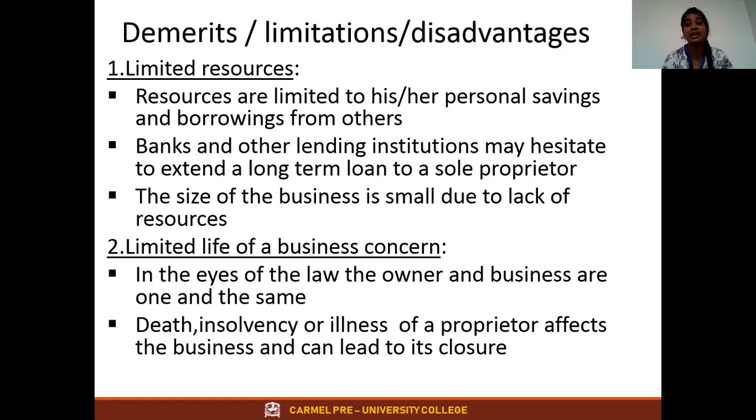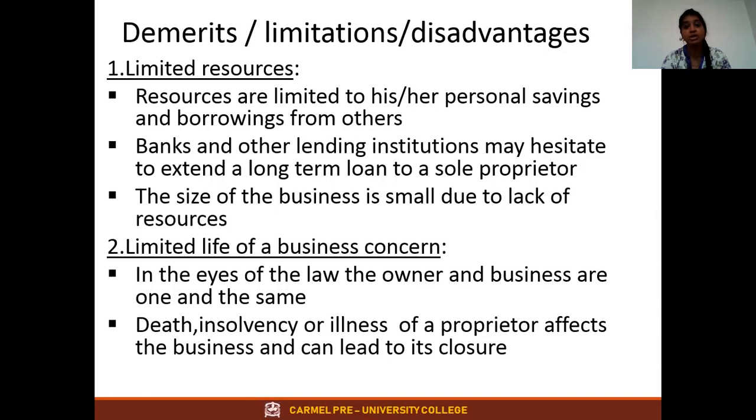Why? Because there will be a limited amount to start the business. Why will there be a limited amount? Because no one is going to lend a loan to him, because if something happens to him or to his business, there is no other person to repay it. That is why the resources are limited to his personal savings and borrowings from others. See, if I want to start a business tomorrow, whatever I have saved, only those personal savings I have to invest. Understood? Second, banks and other lending institutions may hesitate, they won't come forward to give a long term loan to the sole proprietor. And this is the reason why the business is very small.